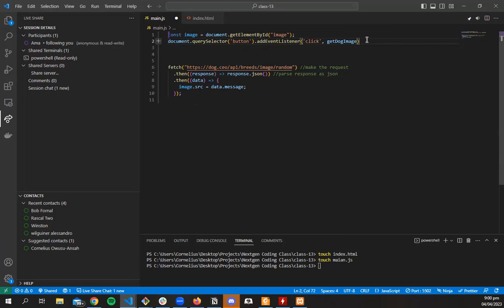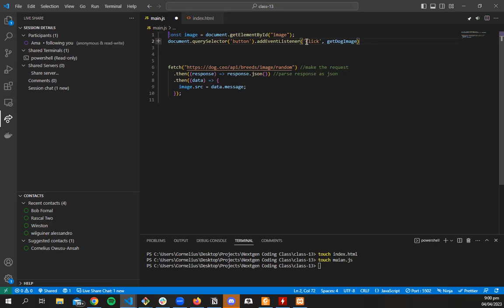Now, what do you think we have to do next? Remember that what we put here is the function we want to run when this event has happened.